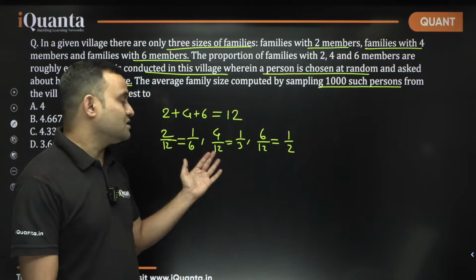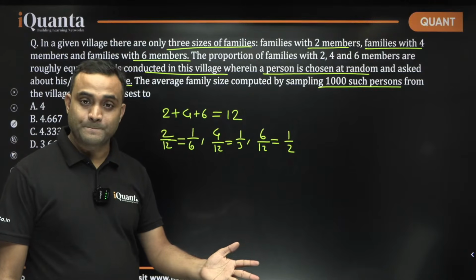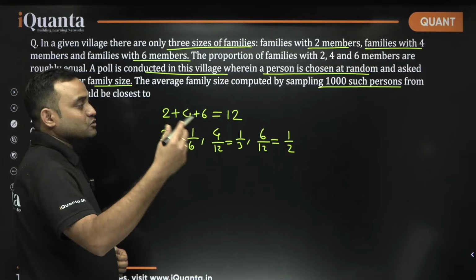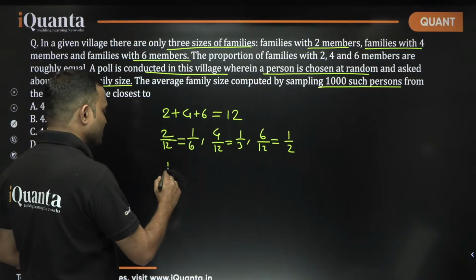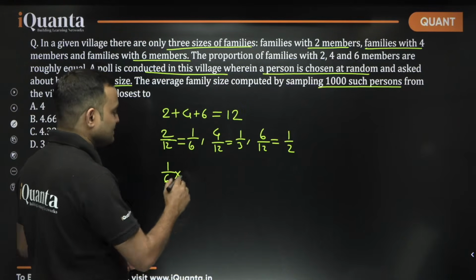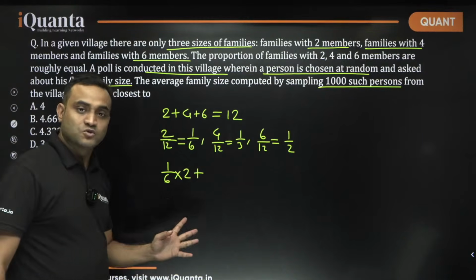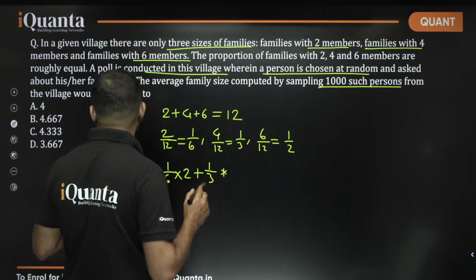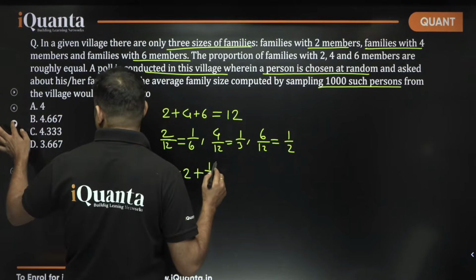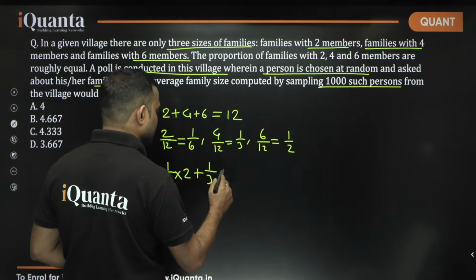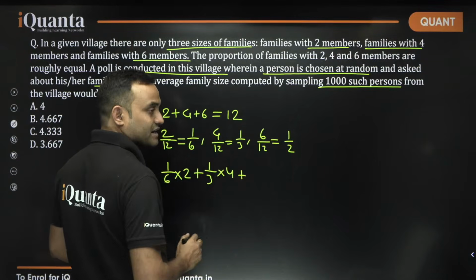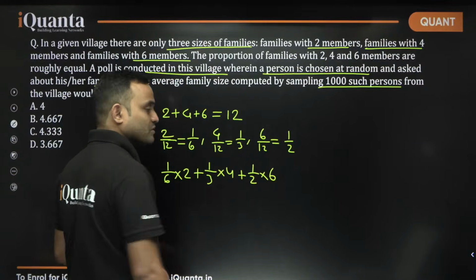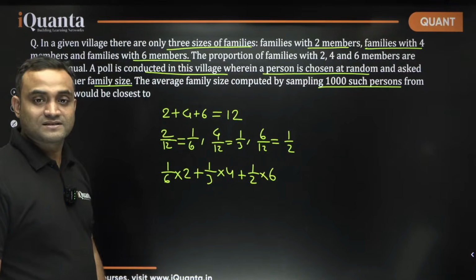So out of 1000 such persons, 1 by 6 of the people will say that the number of people in their family is 2. 1 by 3 of the people will say that the number of people in their family is 4, and 1 by 2 of the people will say that the number of people in their family is 6.